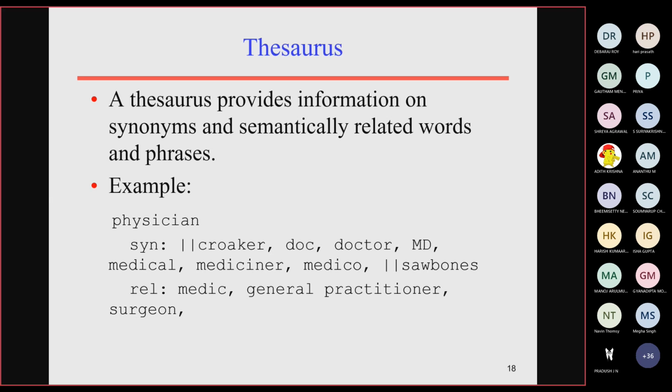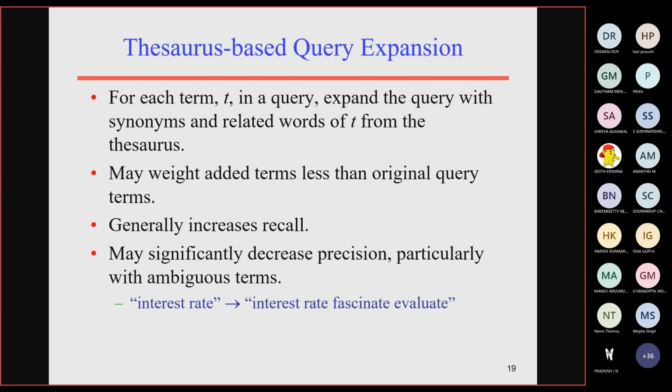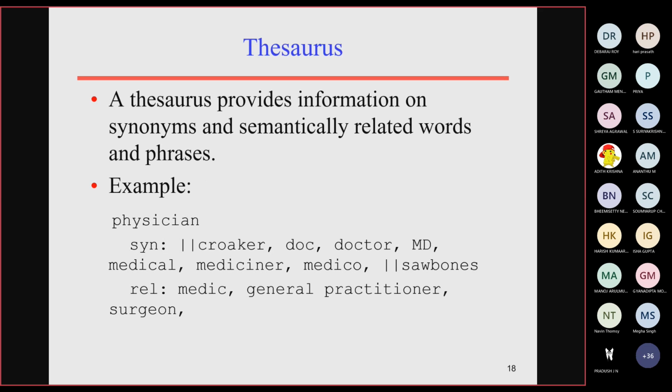So we know what a thesaurus is. Given a search string, you can identify some terms which are semantically and synonymously relevant, related words and phrases.